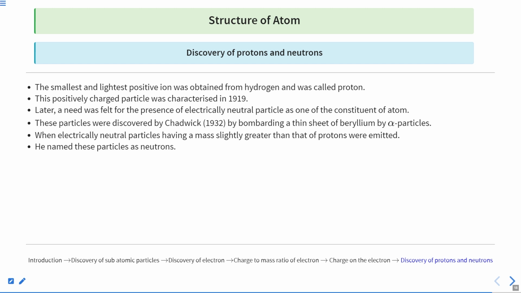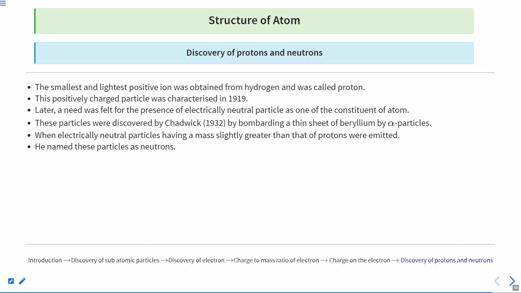So we'll talk about now this proton. This is the lightest positive ion, as I've told you. If you take a hydrogen atom, ionize it, and put one electron out, you will get a proton. Now, in 1932, a new particle was discovered by James Chadwick by bombarding a thin sheet of beryllium with alpha particles. We'll talk about this later on in classes. An electrically neutral particle having a mass slightly greater than the proton was emitted, and he named these particles neutrons.